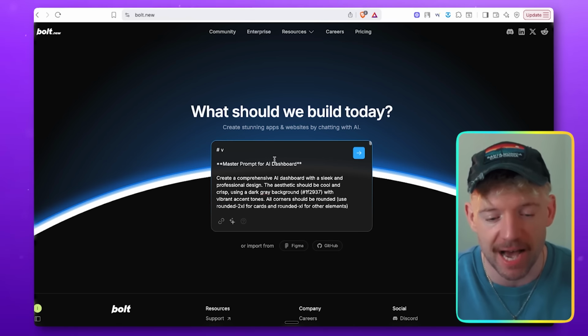So I want to create a dashboard where I can hard code all my information, my niche, who I target, my personal experience, my proof, and then I want it to have tabs on the left-hand side, LinkedIn, Instagram, YouTube, TikTok, and use that to generate super high quality viral posts. So to do that, I'm going to give it the following prompt, and put this prompt down below in the description for you, so you can just copy it, paste it in there, and rock and roll.